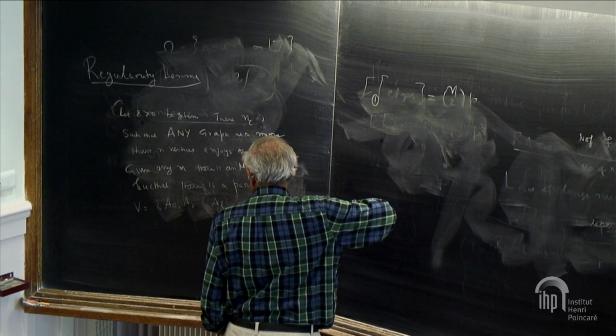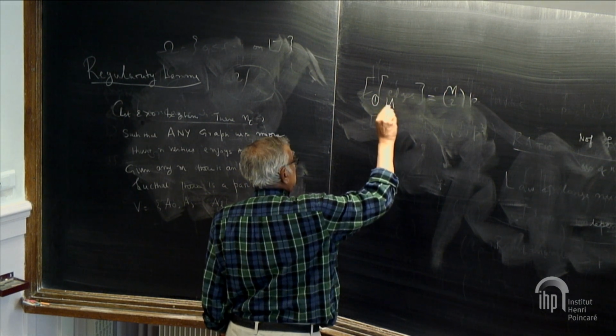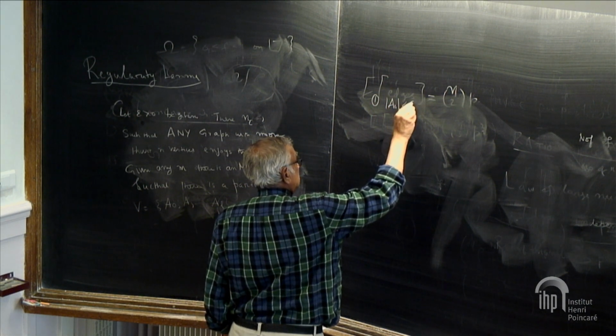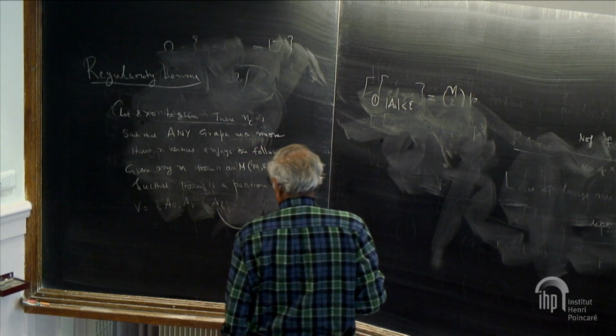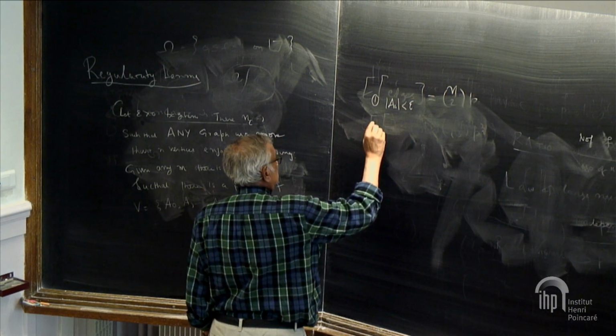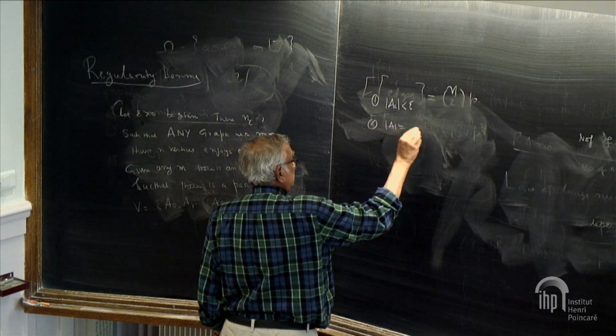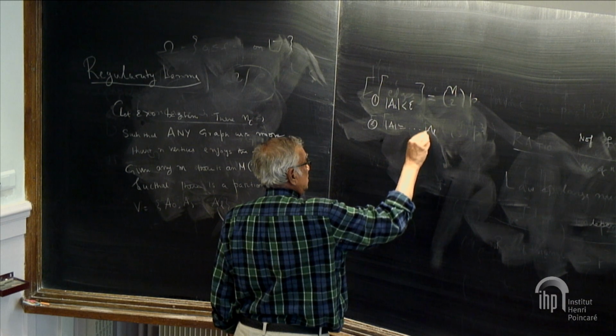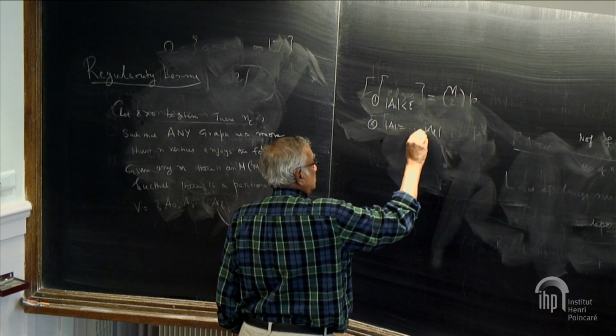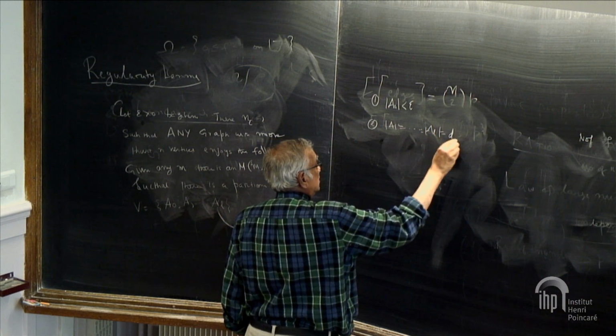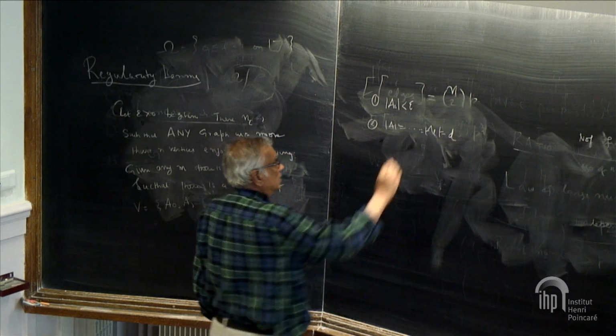The first property is that the size of A0 is less than epsilon n. The sizes of A1 and the rest of them are all equal to some number, say D, and they are at least epsilon n.